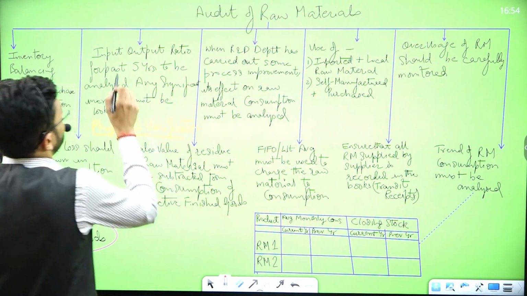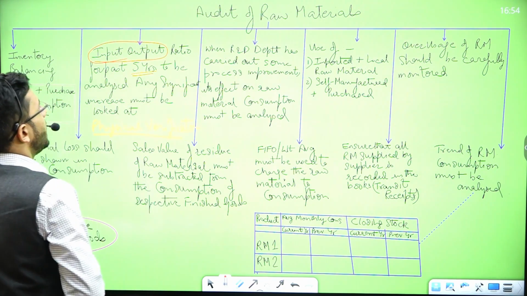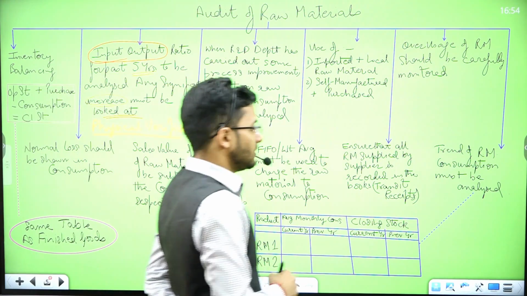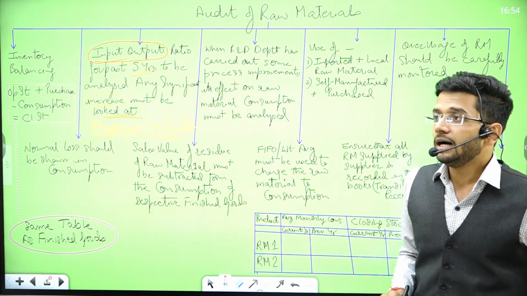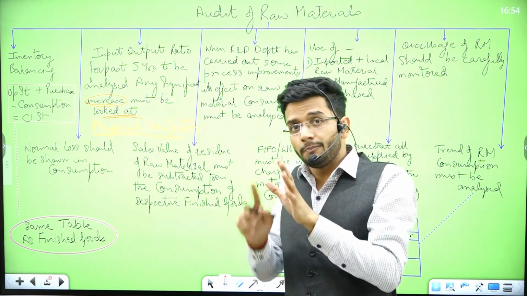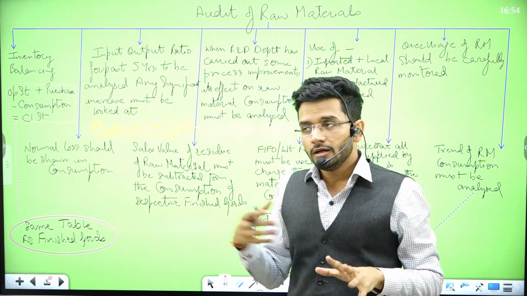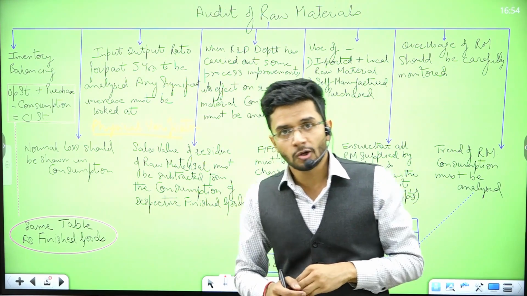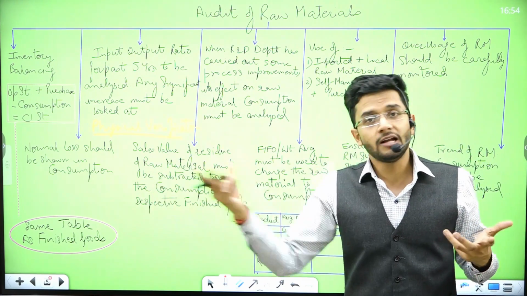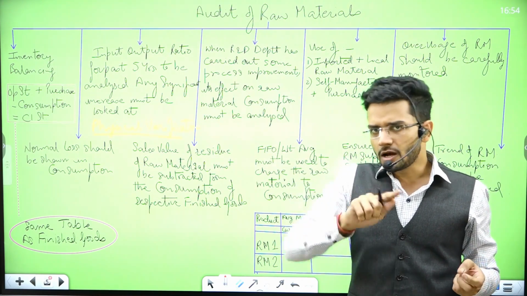Next, and a very, very important one, input-output ratio. For the past 5 years it is to be analyzed. Any significant increase may be looked at. Now, this is a very, very important thing, guys. Input-output ratio means how much input is required to prepare 1 unit of final output. So, suppose input required is 2 to get 1 unit of final output. So the input-output ratio is 2:1. Suppose the input required is 1.5 and the final output is 1. So the input-output ratio is 1.5:1. This is how input-output ratio works.